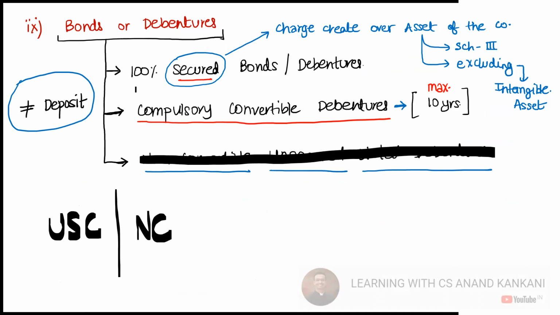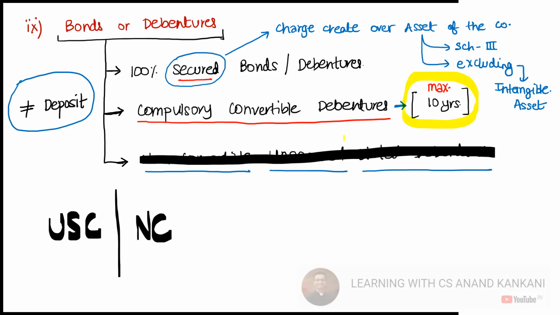Because it says that the debentures which are 100% secured, only those are not considered as deposit. If the company is issuing 100% secured debentures or bonds, that is not considered as deposit. Or if the company has issued compulsorily convertible debentures whose maximum tenure of conversion is 10 years, this will not be considered as deposit.